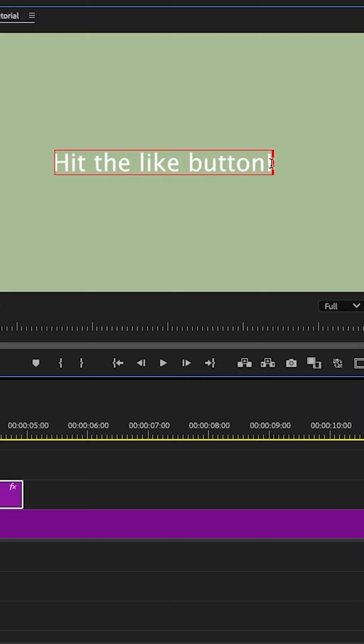Go into your text and delete either one letter, or in this case, I'll delete a character. I'll delete that exclamation point. Now step back a few frames and go in and delete another letter. And we'll just keep doing this until all of the letters have been deleted. Now let's watch it and see what we did.